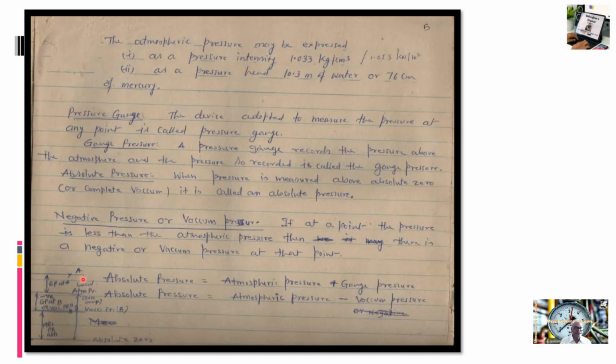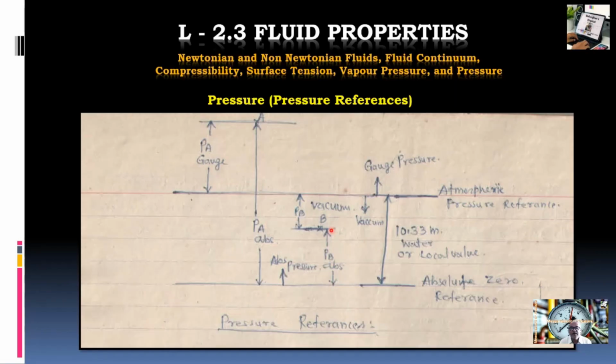So let us consider this diagram here again. Here we have point A and point B. Point A is above the atmospheric pressure, therefore PA is a gauge pressure, whereas point B is below the atmospheric pressure, so it is the vacuum pressure at B, which is measured using a vacuum gauge. So this is a pressure gauge above the atmospheric pressure and a vacuum gauge below the atmospheric pressure, or it is known as the negative pressure.